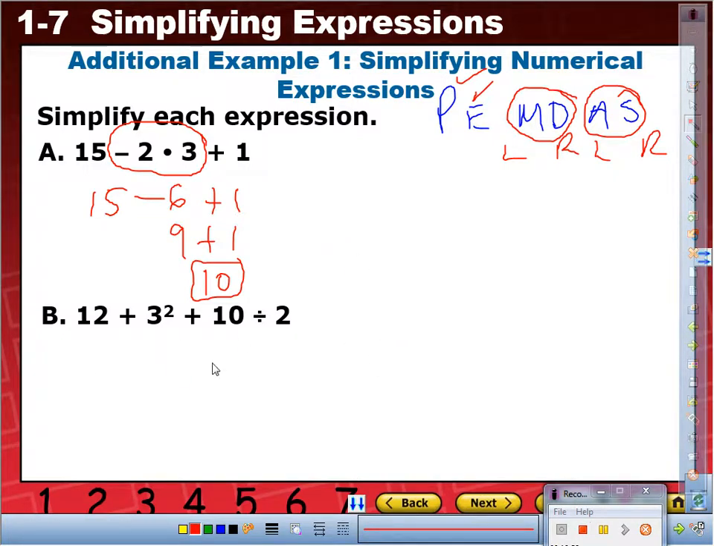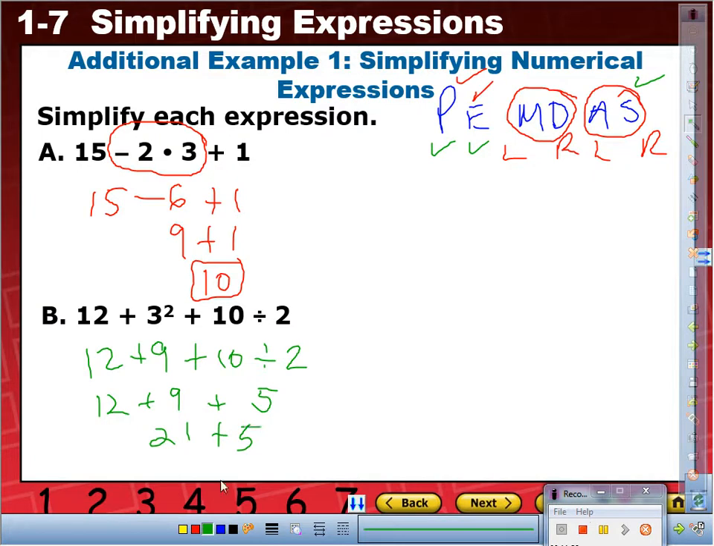All right, let's do this one. Here we go. Do we have grouping symbols? Nope. How about exponents? Yes, 3 squared is 9. I bring everything else down. The 12, the plus, the 10 divided by 2. Okay? From there, multiplication and division? Yes, right there, going from left to right. So therefore, 10 divided by 2, that is 5. Bring everything else down. The 9, the plus, and the 12. And at the end, we're left with addition and subtraction. And I'm going from left to right. This is 21 plus 5, the total is 26.